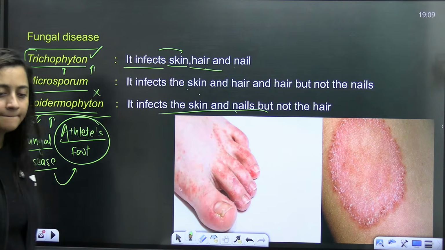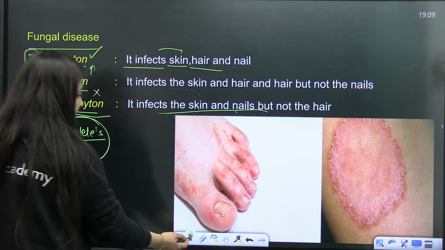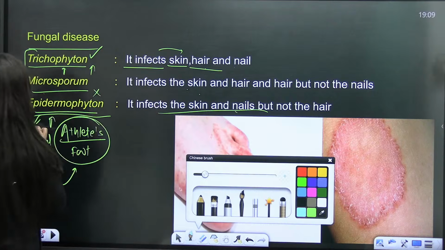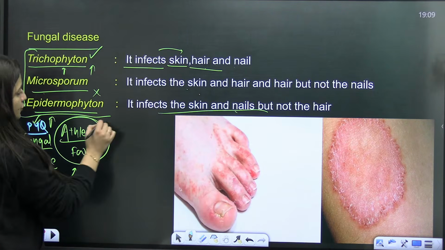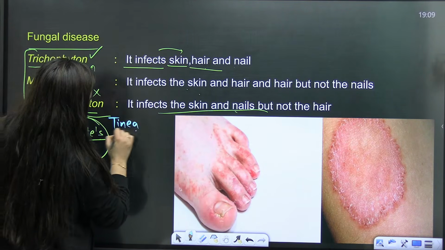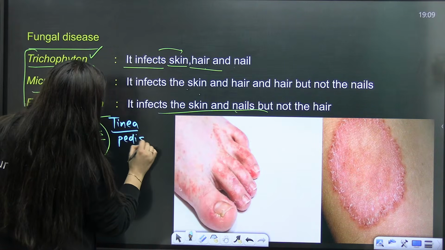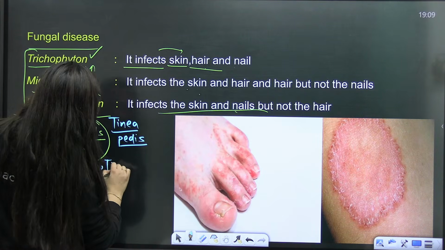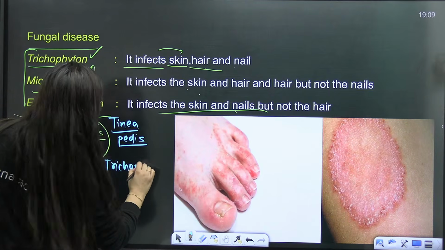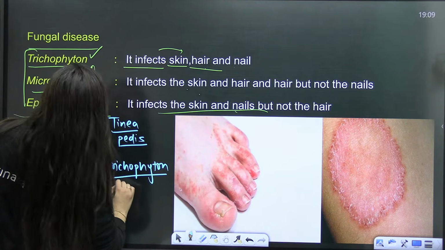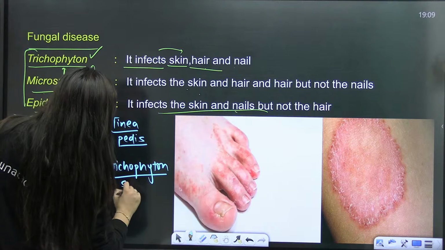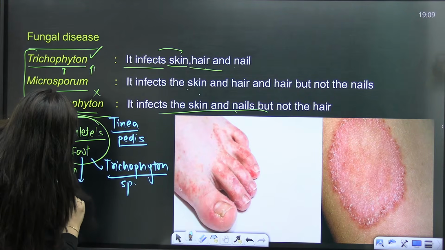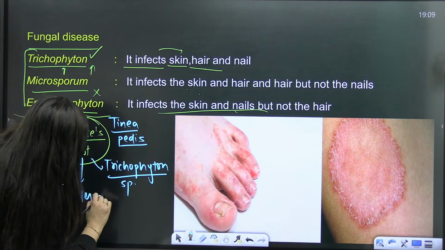It's a fungal disease. Again, it is also a previous year question. So students, it is also known as Tinea pedis, right? And it is caused mainly by Trichophyton species. But again, some Epidermophyton species can also cause it.